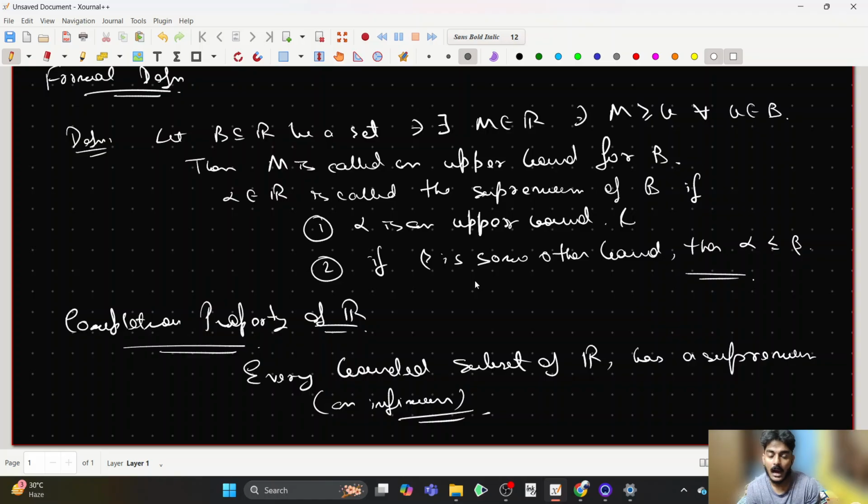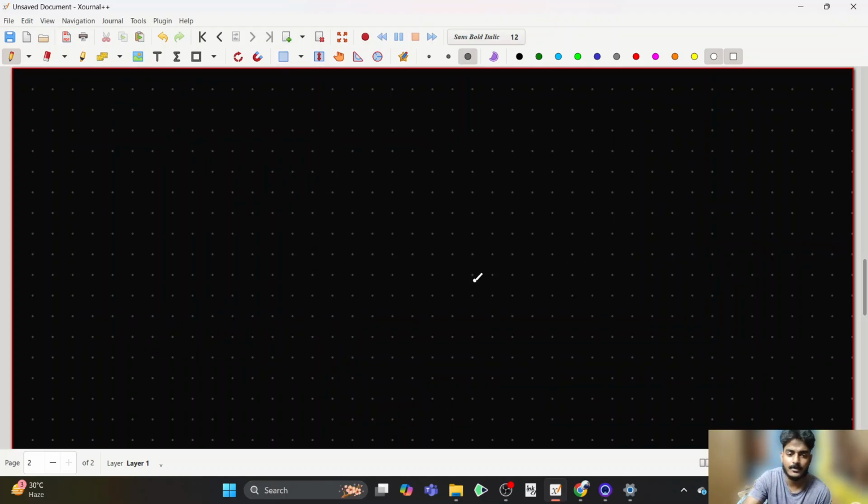Right? In some textbooks you will find that R is a unique, complete, ordered field up to isomorphism. Okay, this is a standard quote you will see in every standard textbook, that the reals is a unique, complete ordered field. I'm not going to get into the details of what we mean by an ordered field up to isomorphism.